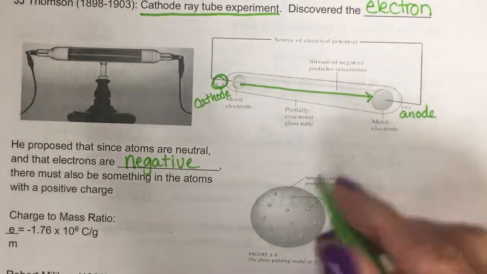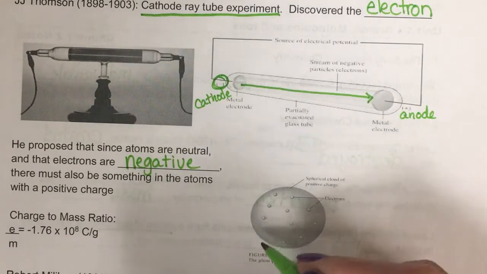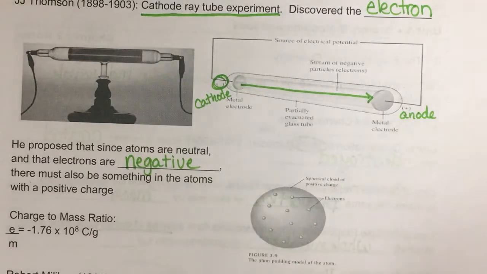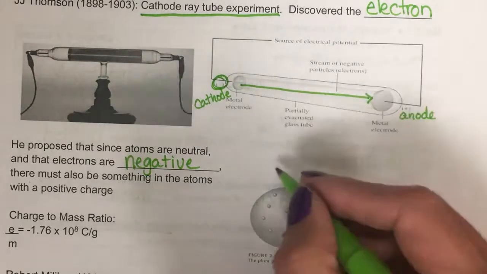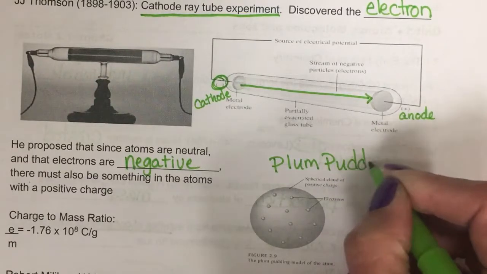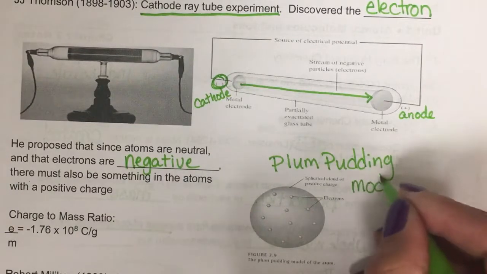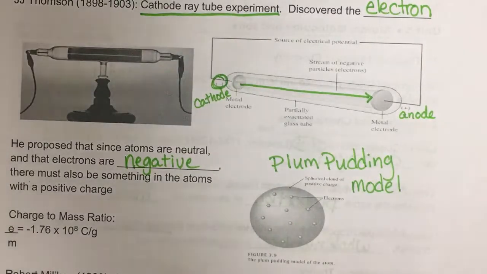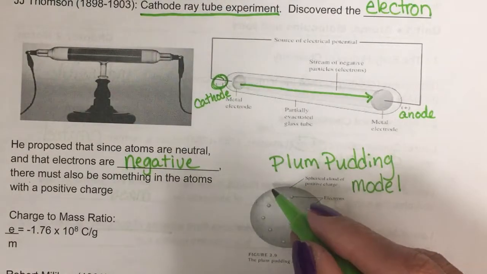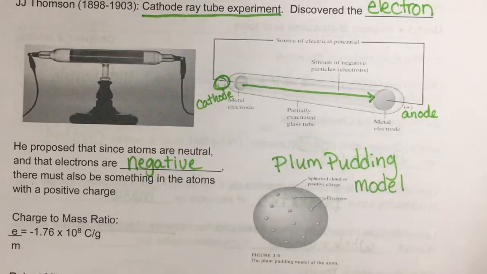What he said was, okay, what if we have this whole atom that has this positive charge, and then we just kind of throw our electrons at it so they stick, kind of like chocolate chips in a chocolate chip cookie. Only back then, what they had, instead of chocolate chip cookies, was they had plum pudding. So he called his model the plum pudding model. Okay? So we've got these neutral atoms with a positive charge making up most of it, and then negative electrons scattered throughout. Okay?